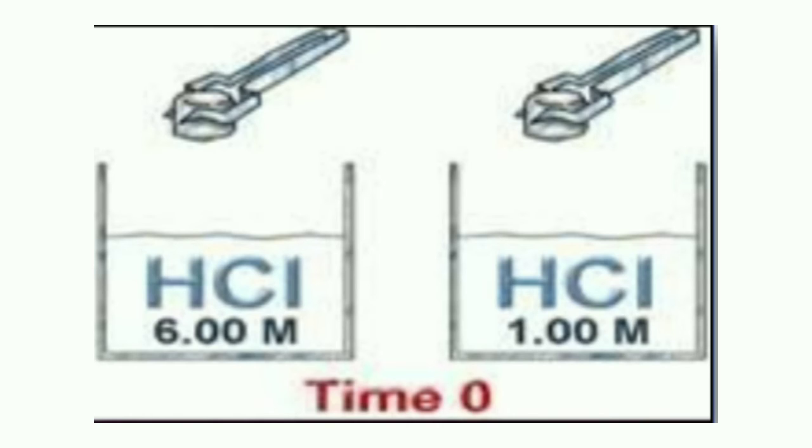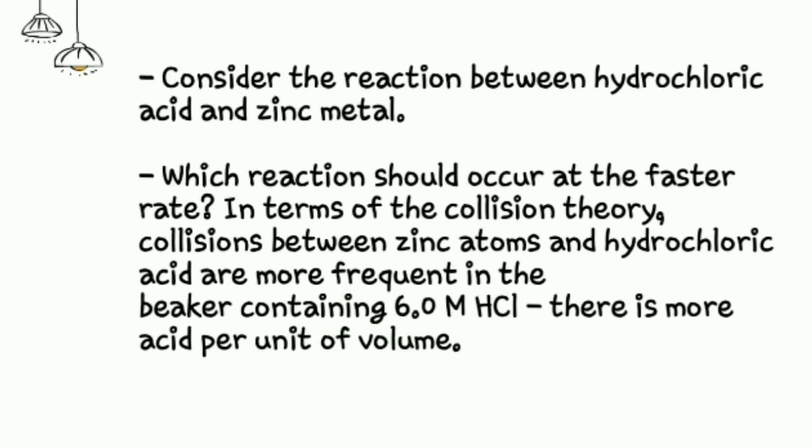6 moles of hydrochloric acid means that every 1 liter of solution holds 6 moles of dissolved hydrochloric acid. The reaction of zinc in 6 moles of hydrochloric acid will have the faster rate because with the greater number of particles, there is a higher chance of collision occurring.